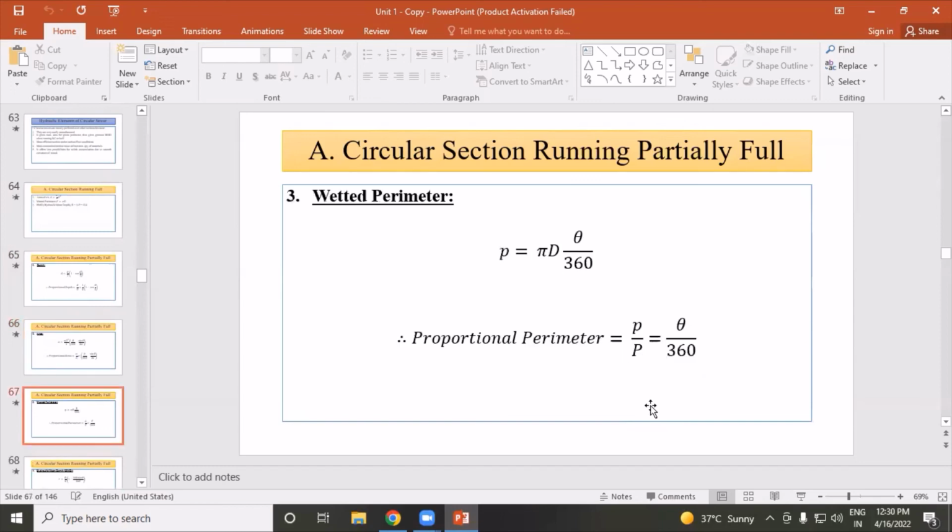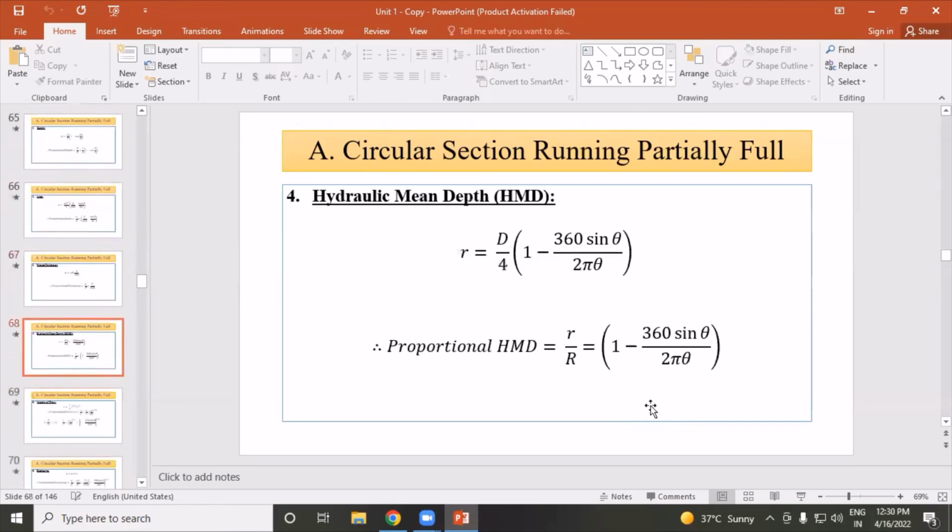Wetted perimeter, the formula of wetted perimeter, P is equal to pi D into theta divided by 360. Then HMD, nothing but the hydraulic mean depth, small r is equal to D by 4 in bracket 1 minus 360 sine theta divided by 2 pi theta.